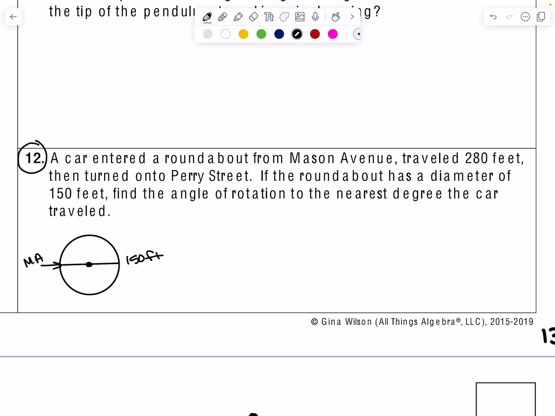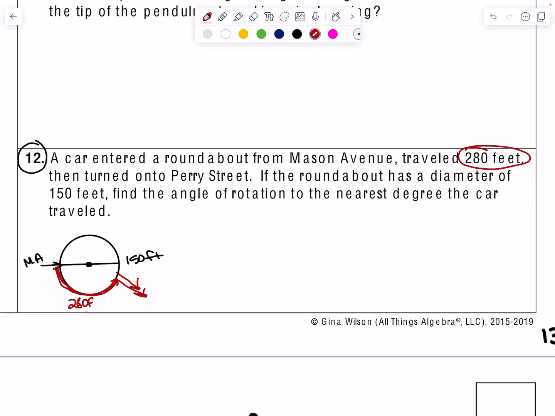And it doesn't matter what 280 feet looks like, so I'll just do this much. 280 feet, and it got off on Perry Street, right? So they actually gave us the arc length this time.